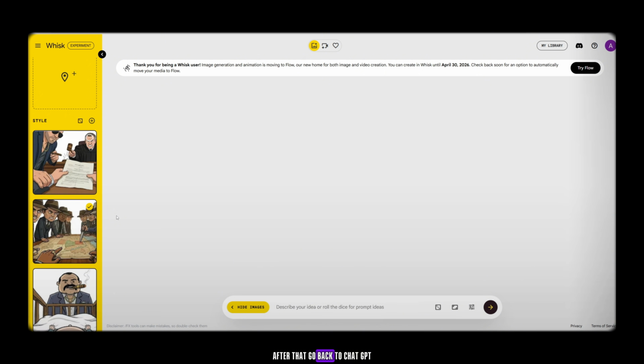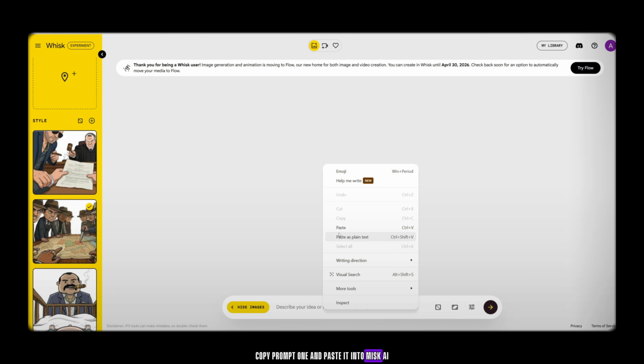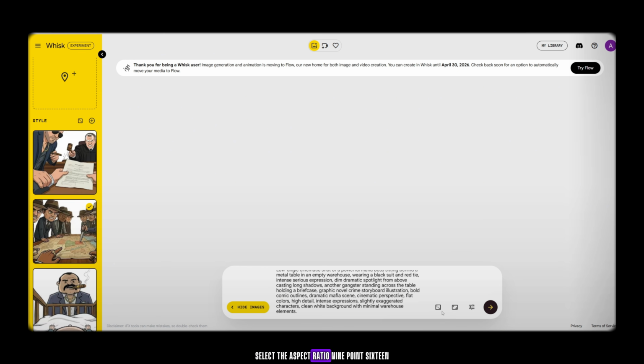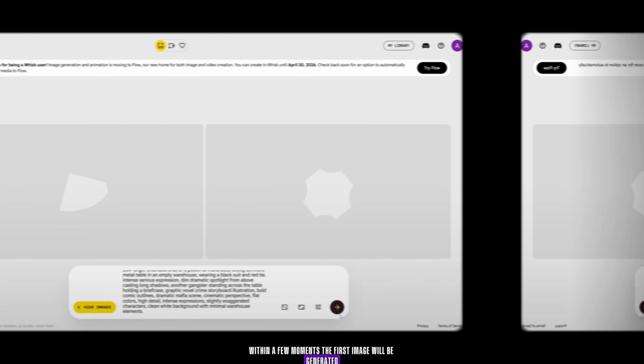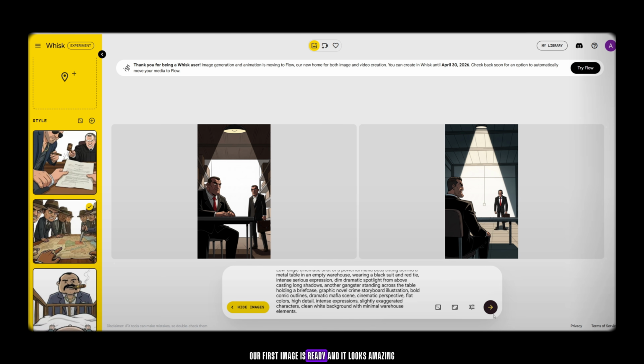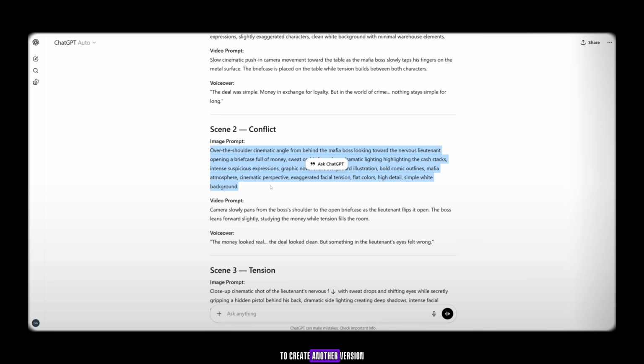After that, go back to ChatGPT, copy prompt 1, and paste it into Whisk AI. Select the aspect ratio 9:16, then click Generate. Within a few moments, the first image will be generated. As you can see, our first image is ready, and it looks amazing. If you don't like the result, you can simply click Regenerate to create another version.